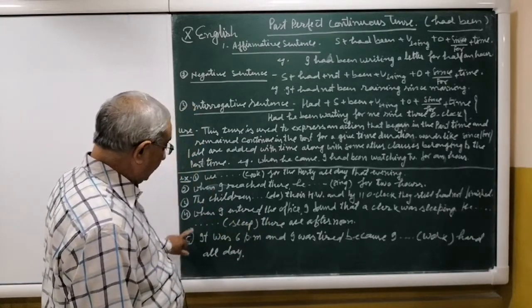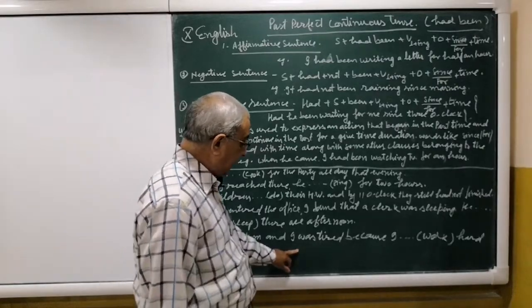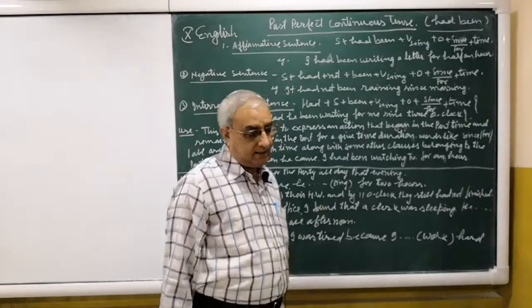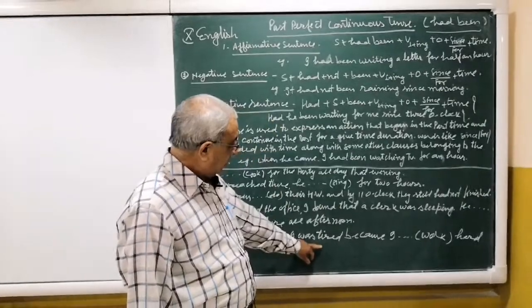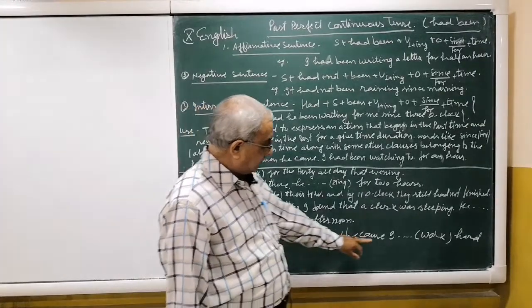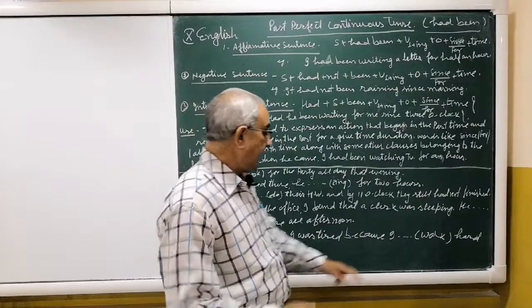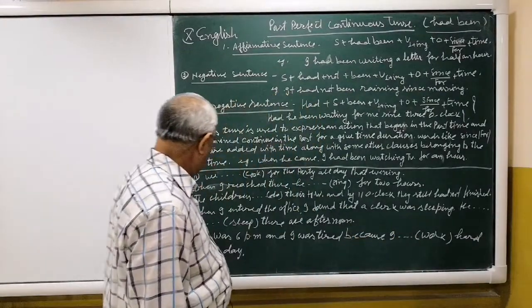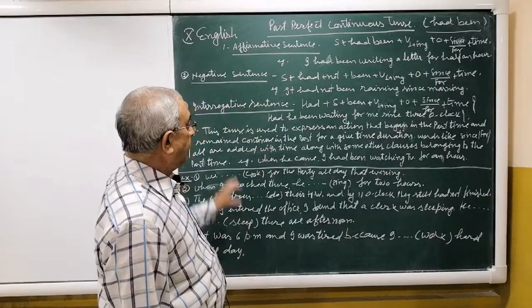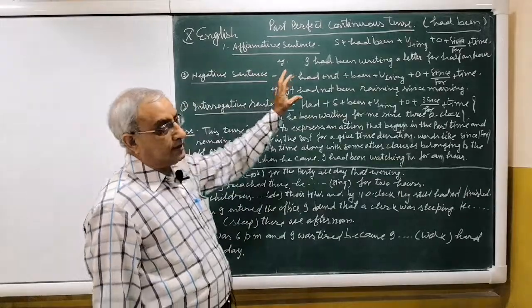Now in the next sentence, it was 6 p.m. and I was tired. This is a past clause in the past time. So in the next clause, we will have to fill up past perfect continuous tense. I had been working hard all day. So in this way, we can use past perfect continuous tense.